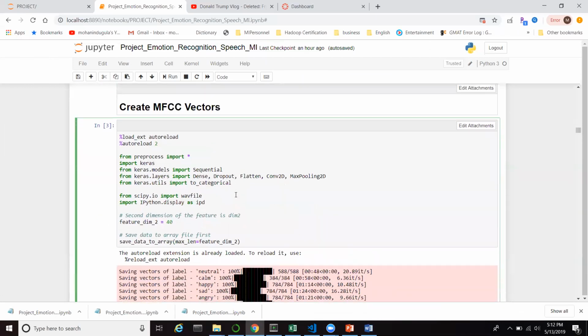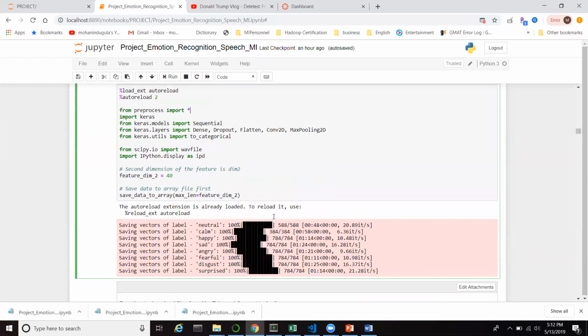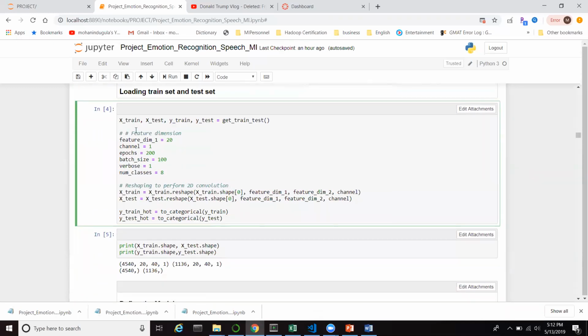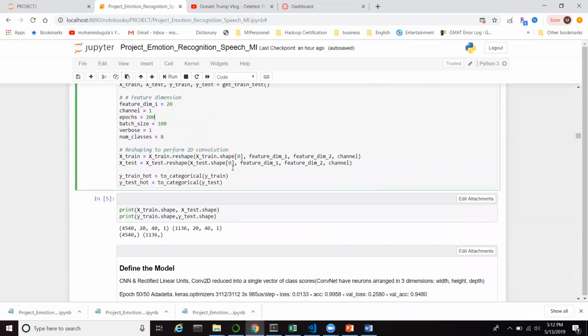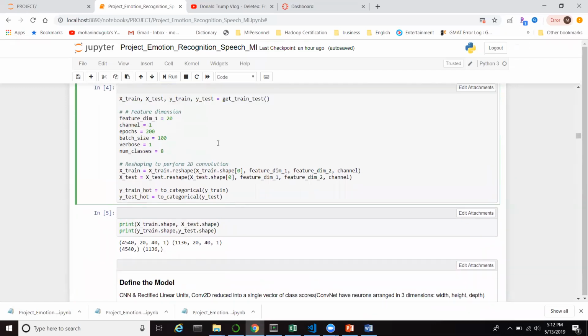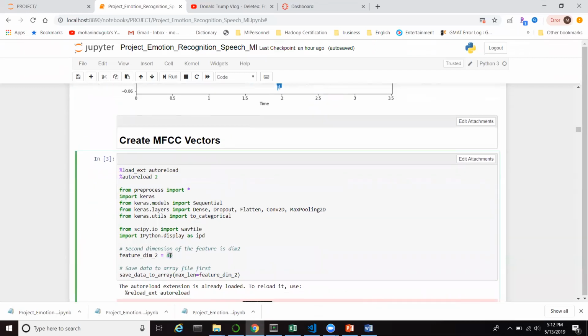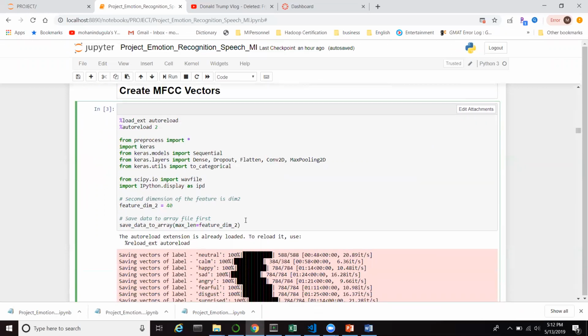After that, this piece of code generates the MFCC vectors from the input folders. This piece of code splits the dataset into train and test datasets with a split ratio of 80-20%. Here I'm selecting a total of 40 MFCCs. I tuned my model multiple times with different hyperparameters, and then I came up with these final values. One of the configurations helped me improve my model accuracy.